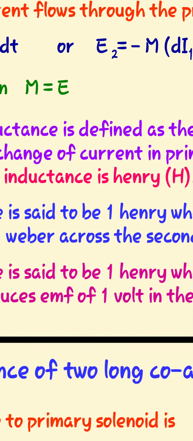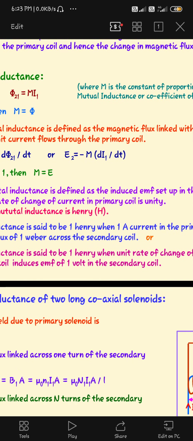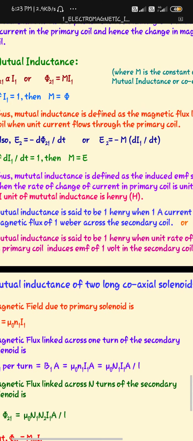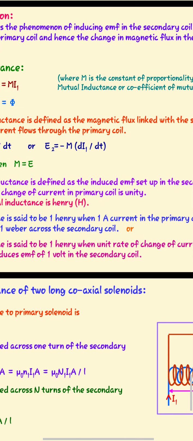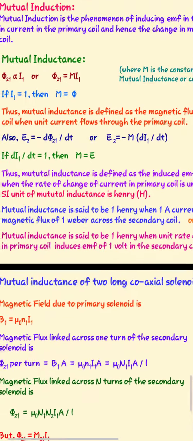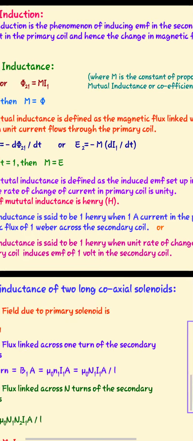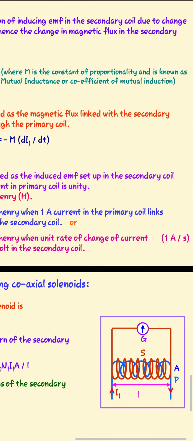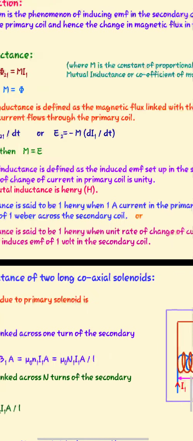So hence mutual inductance is defined as the induced EMF set up in the secondary coil when the rate of change of current in the primary coil is unity. The SI unit of mutual inductance is Henry. Mutual inductance is said to be 1 Henry when 1 ampere current in the primary coil links a magnetic flux of 1 Weber across the secondary coil. Or mutual inductance is said to be 1 Henry when a unit rate of change of current, that means 1 ampere per second, in the primary coil induces EMF of 1 volt in the secondary coil.